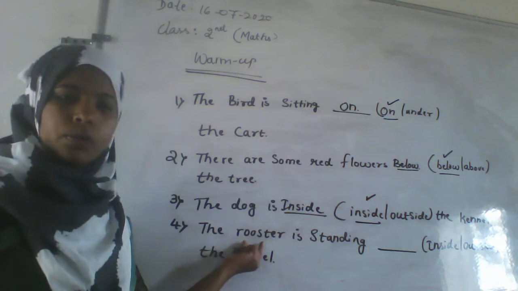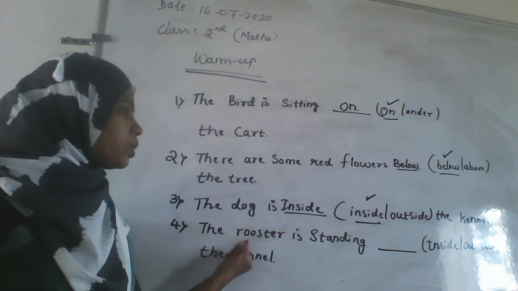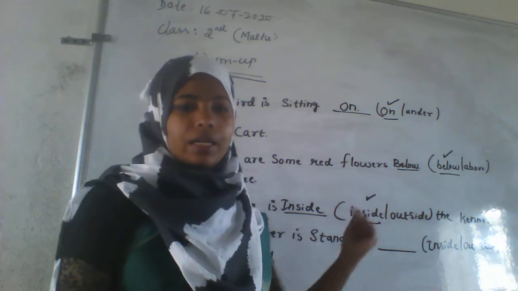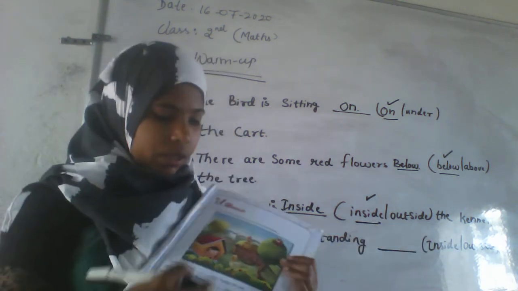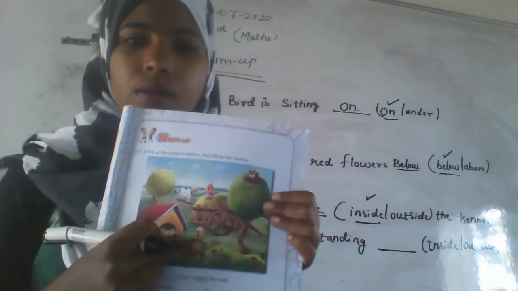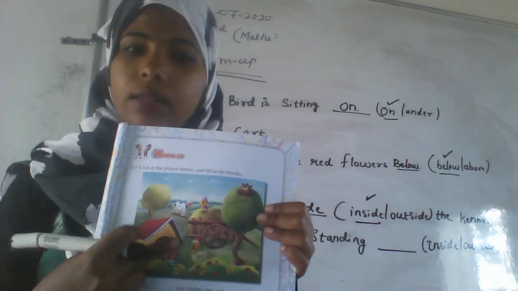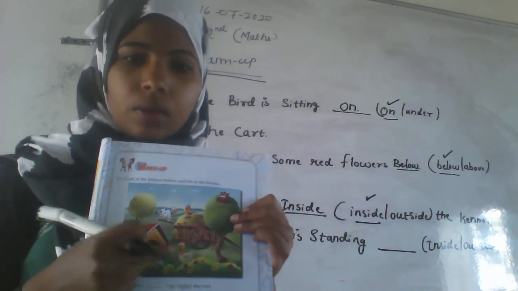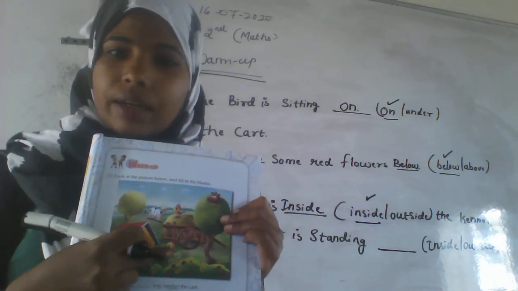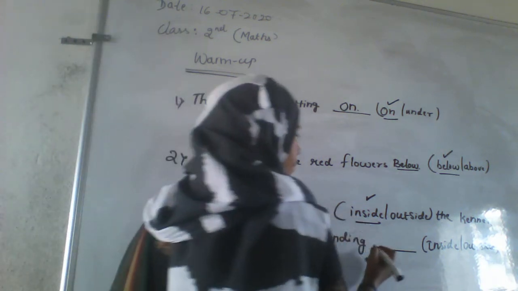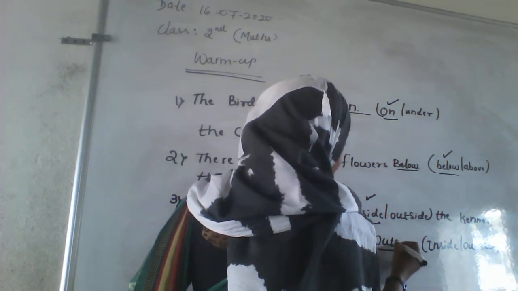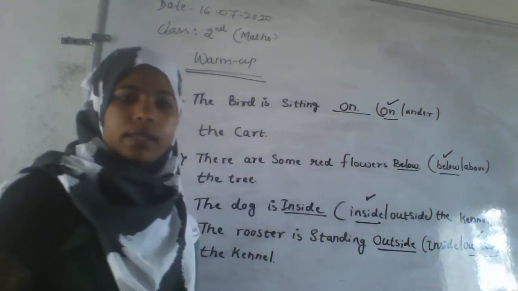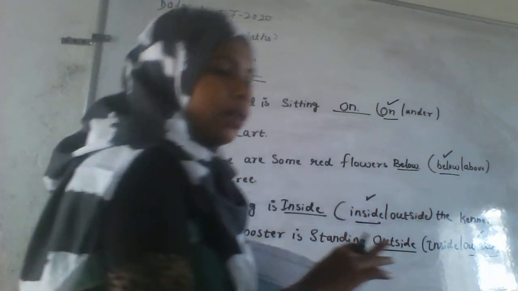Hunja is called rooster. Here you can see the duck is there. If the dog is inside, obviously the rooster, which is nothing but a duck, is sitting outside the kennel, right? Yes. Your correct answer is outside the kennel.